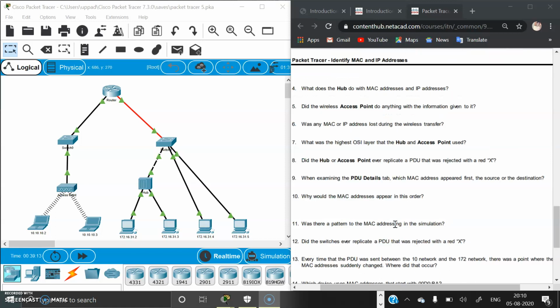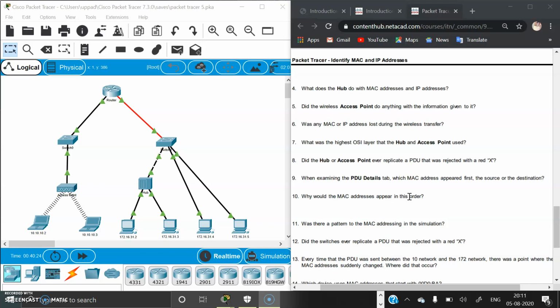Seventh question, what was the highest OSI layer that the hub and access point used? Layer 1. And the next question, did the hub or access point ever replicate a PDU that was rejected with a red X? Yes, of course. And next question, when examining the PDU details tab, which MAC address appeared first, the source